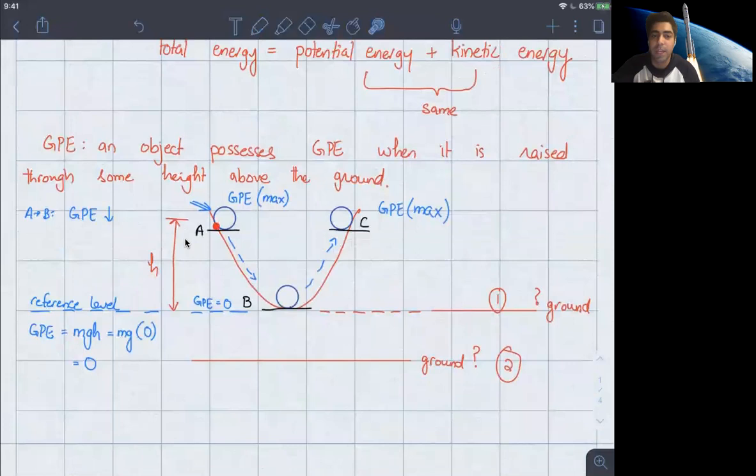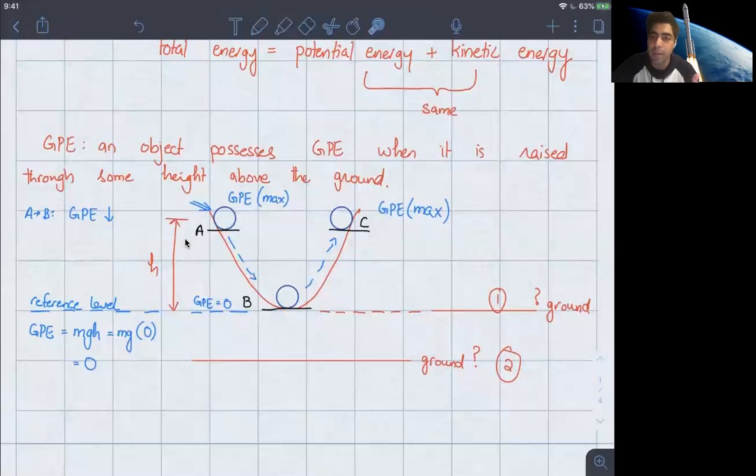When it goes from A all the way down to B, the height above the reference level keeps decreasing. So that means the gravitational potential energy is decreasing. Now, when the ball reaches B, the height above the reference level is exactly 0. So that means the gravitational potential energy is also 0. Now, the question is, where has all that gravitational potential energy gone? It has gone into the kinetic energy of the object, which is the ball in this case.